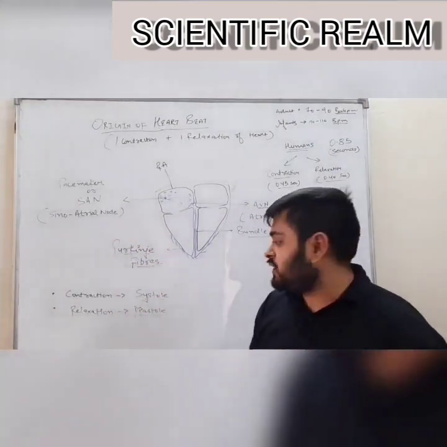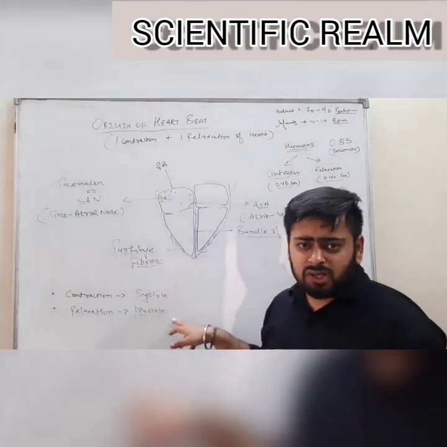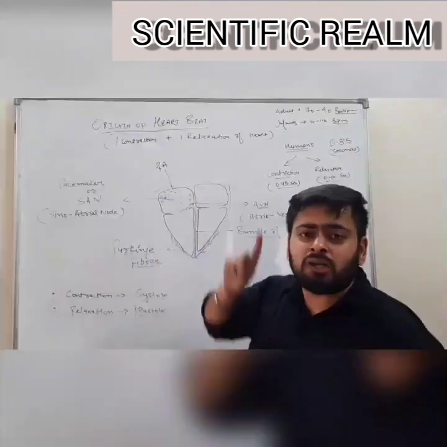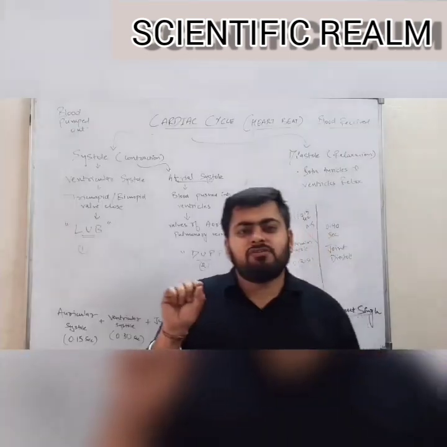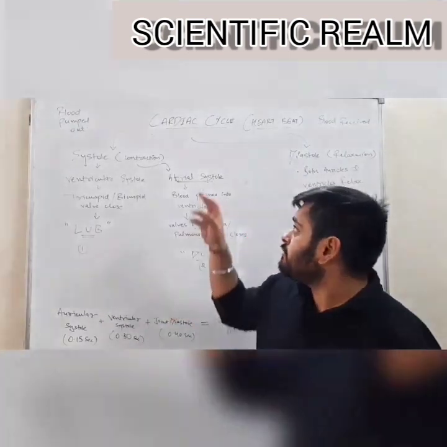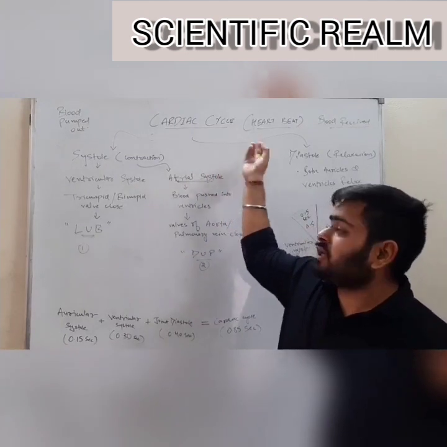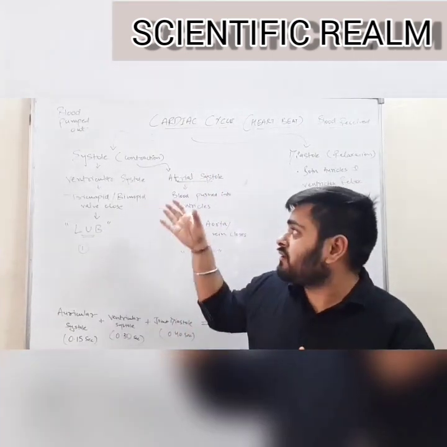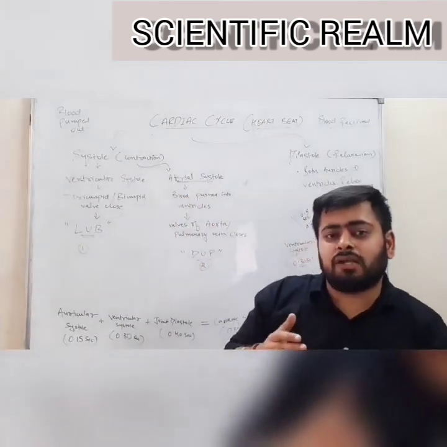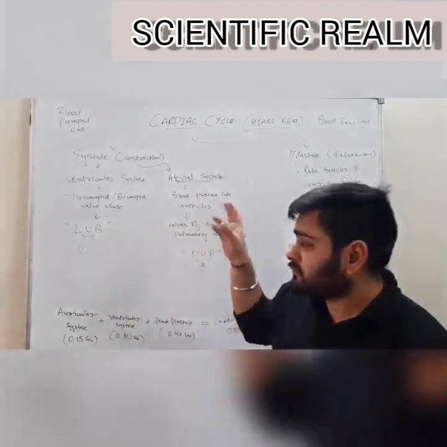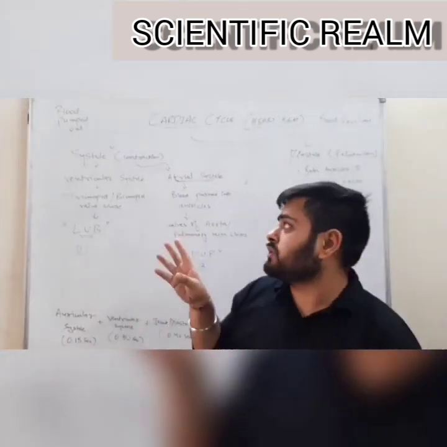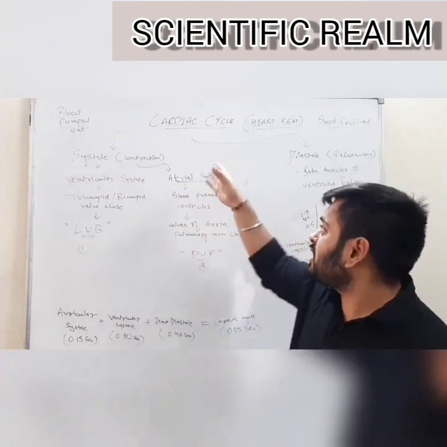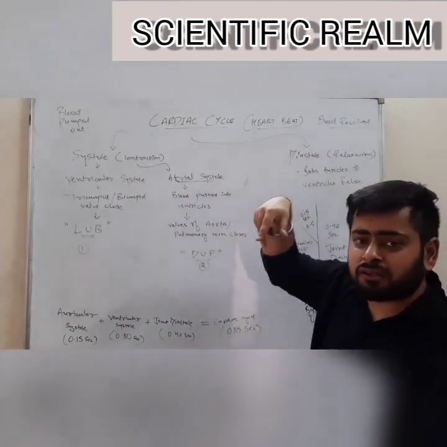Let us now study in detail what is systole, what is diastole, and how these both accommodate to form one complete heartbeat, and what is the cardiac cycle. The next segment is the cardiac cycle, also known as the heartbeat, that is, how the heart properly beats and what is the mechanism behind the heartbeat. This can be divided into two portions. First, when the blood is pumped out of the heart, and second, when the blood is received in the heart.